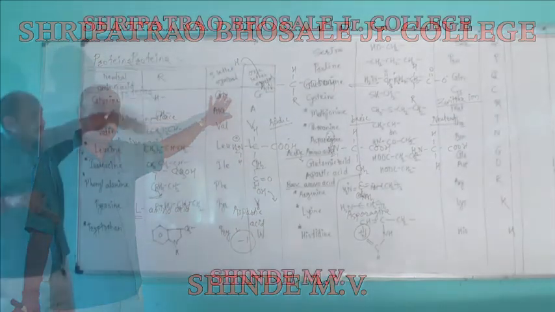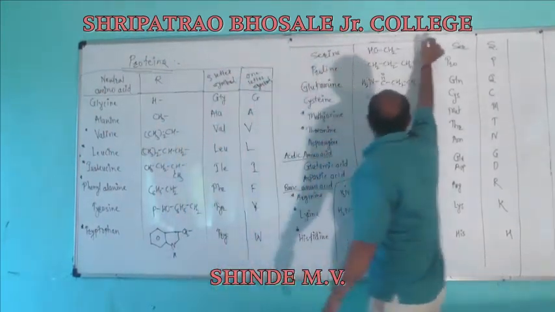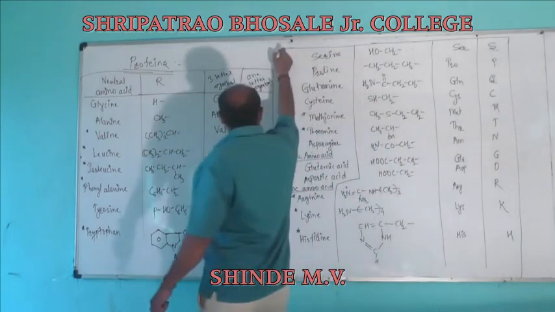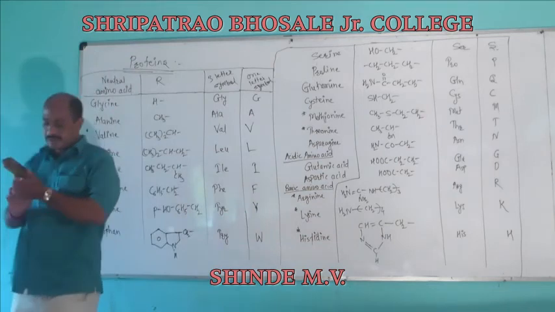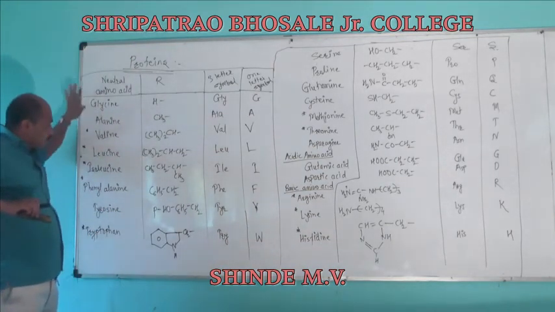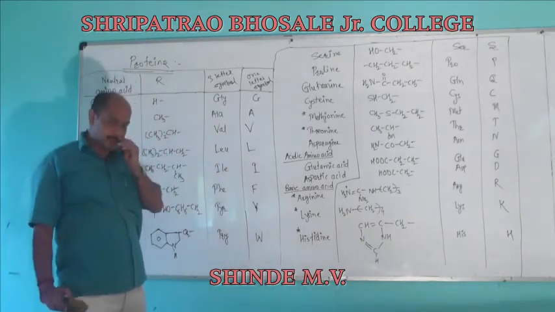This is the table of the nomenclature of alpha amino acids, and about 20 types of alpha amino acids are present. This is the table of neutral amino acids, acidic amino acids, and basic amino acids.